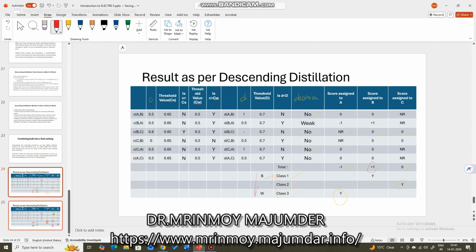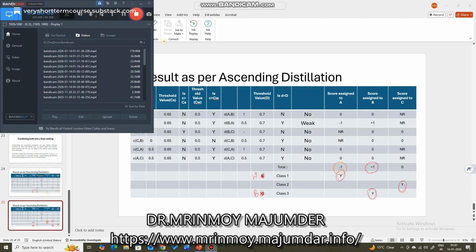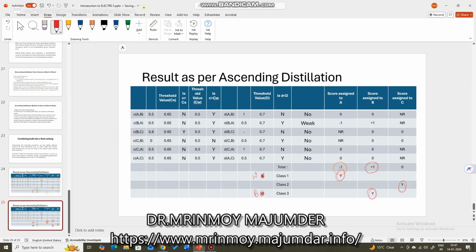But when we are doing the ascending distillation, we will assign class 1, first class, to the worst position alternative. Worst positioned alternative with respect to score is A here.